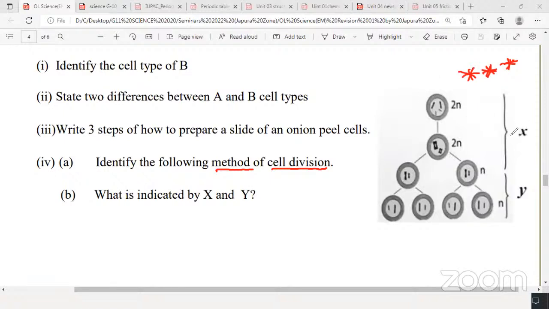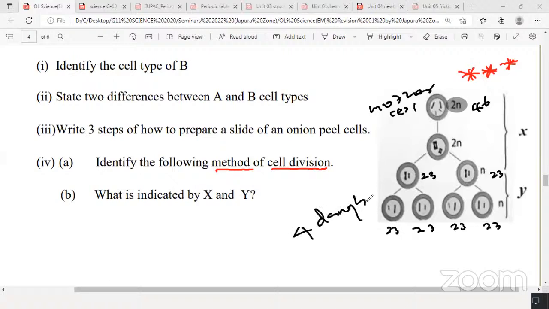There are 2 divisions, division 1 and division 2, and you can see the number of chromosomes become half here. So we start with, for example, 46 chromosomes, and then here it becomes what? 23. How many daughter cells are produced here? 4 daughter cells from each parent cell. So this is the mother cell, for example in the testis, with 46 chromosomes, and here you get 4 daughter cells.